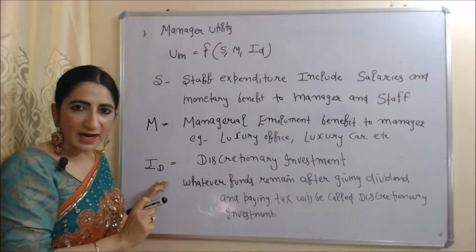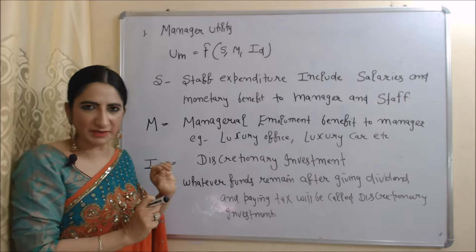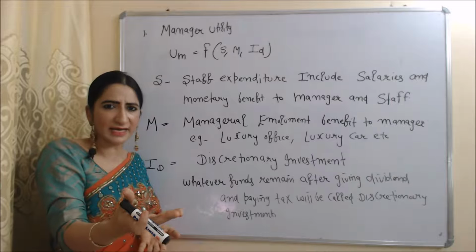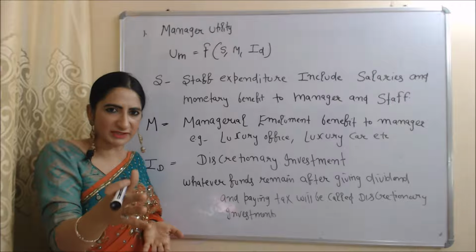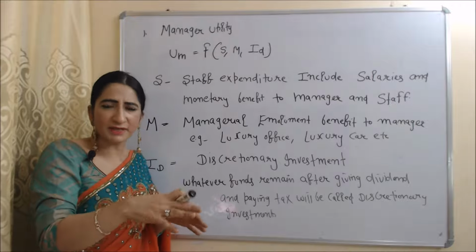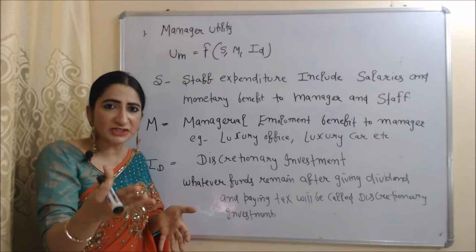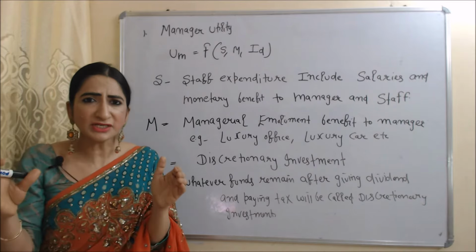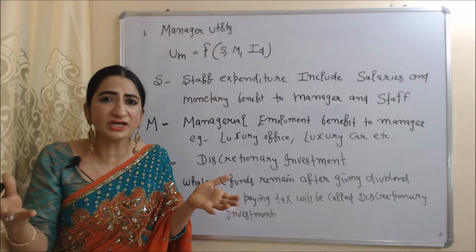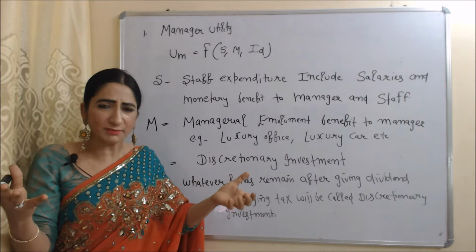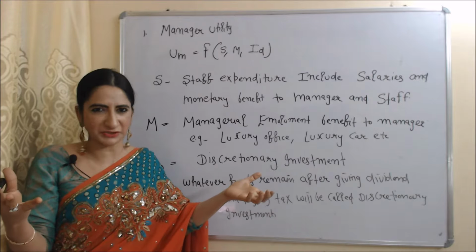Next is ID. ID represents discretionary investment. Whatever fund remains after giving dividend and paying tax will be called discretionary investment. But how will discretionary investment increase manager utility? Because the manager can use this fund on their dream project or in their desired investment.